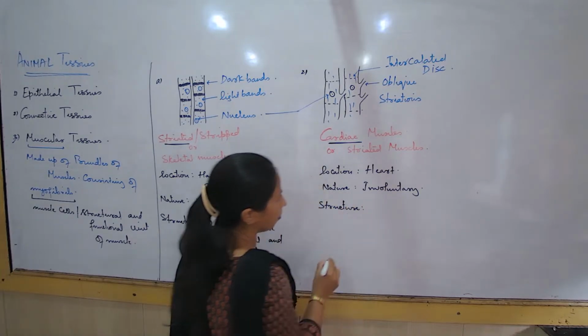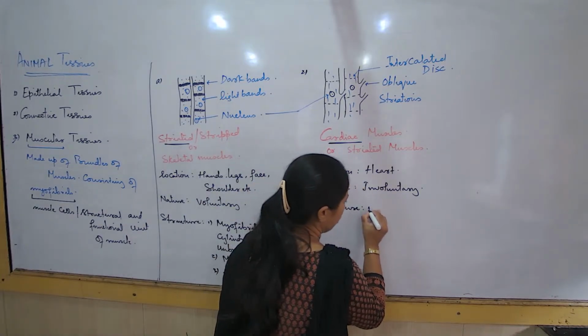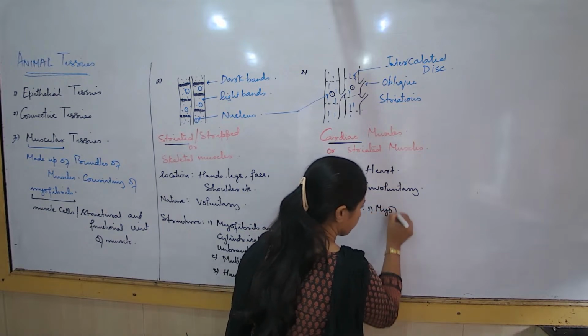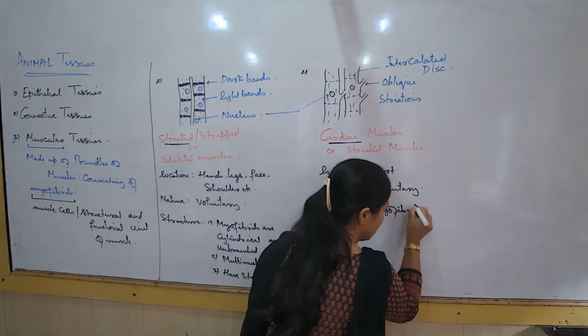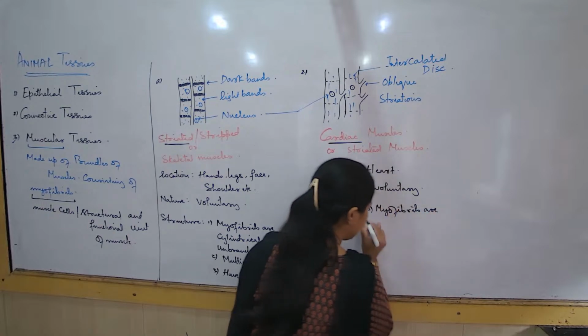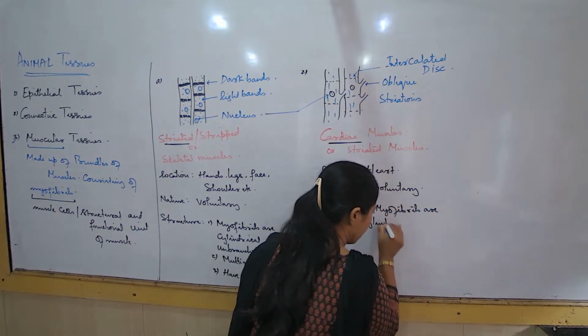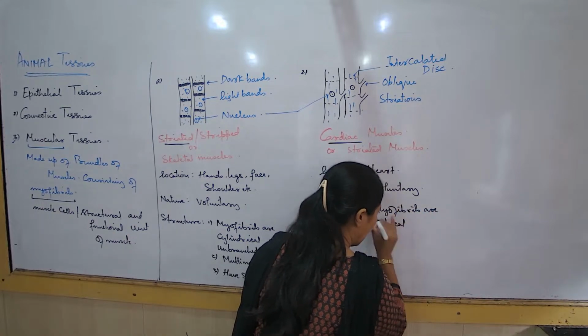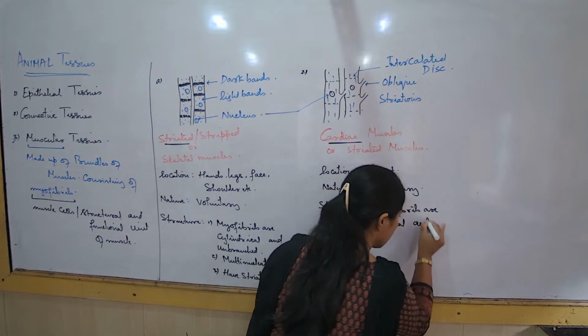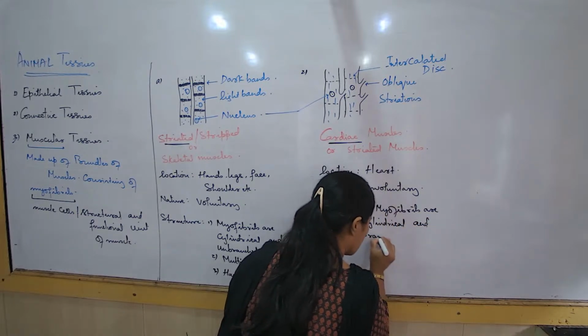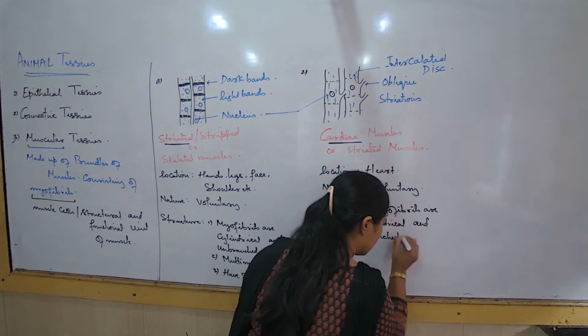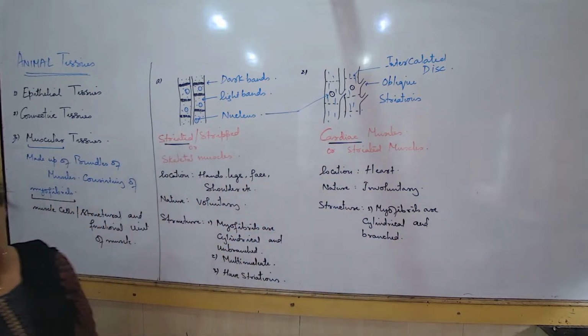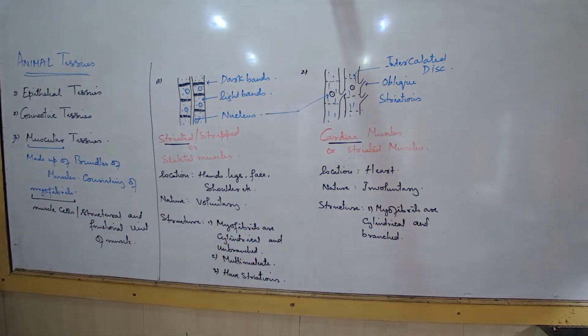Structure, if I'm talking about, the myofibrils are cylindrical. Of course, they are cylindrical and branched. Myofibrils are cylindrical and branched.